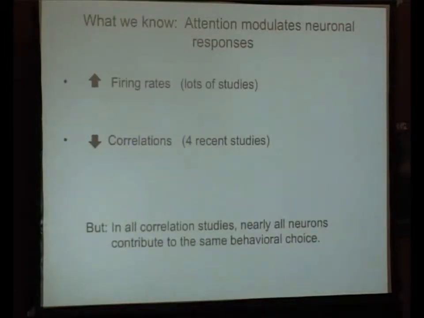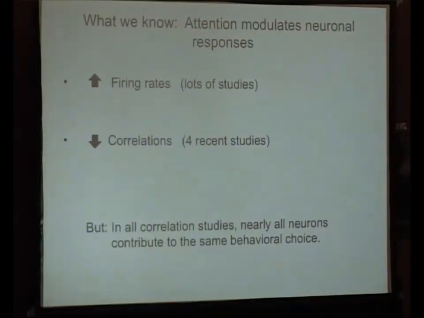And so as we thought about this issue, it became clear to us that previous studies looking at attention and correlations had all used tasks where nearly all the neurons that were recorded from contributed to the same behavioral choice. So these were typically detection tasks. And if I need to go into the details of explaining what I mean, please interrupt me. I'll try to make it more clear.